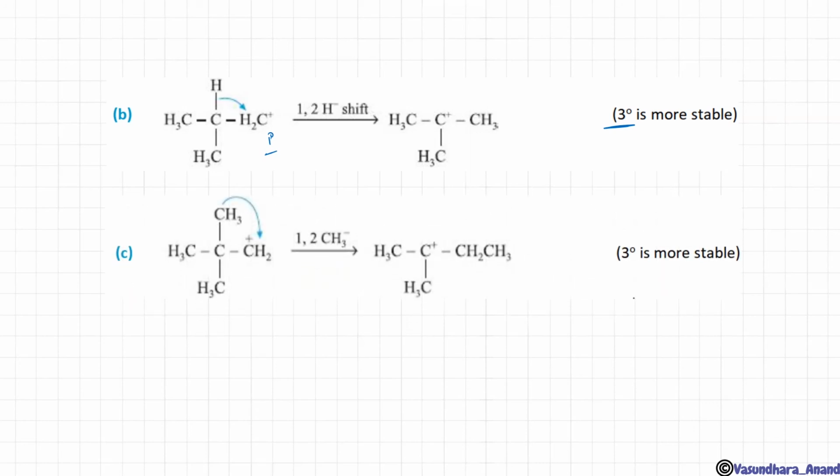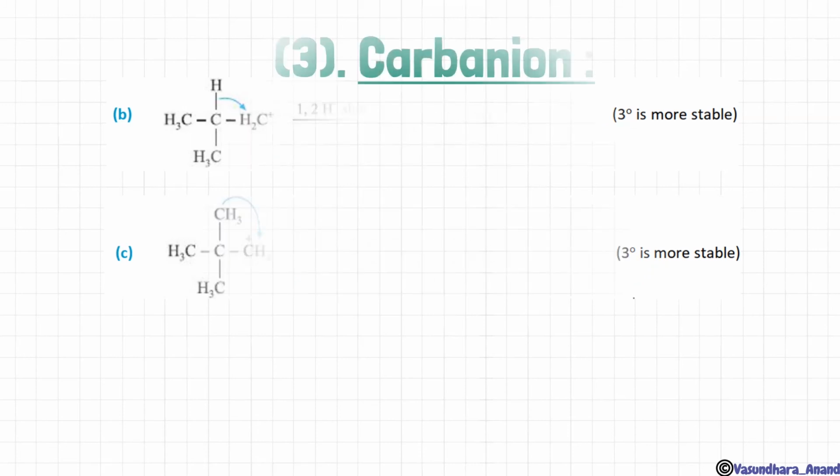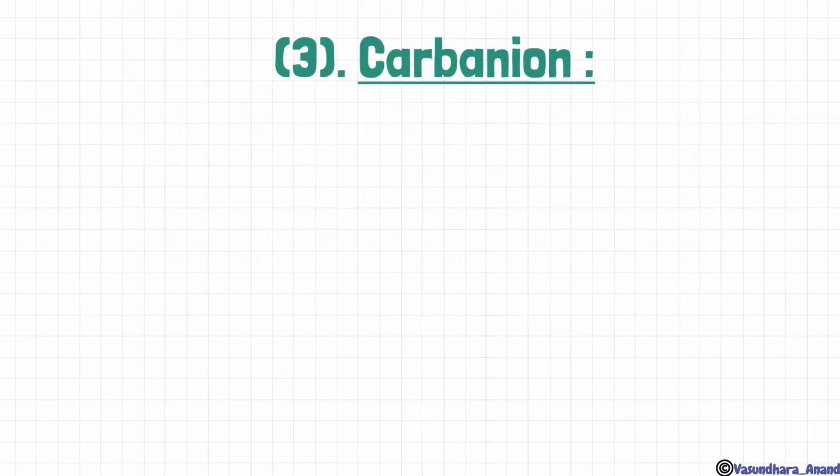Now we can see the methyl shifting. This one is a primary carbocation, isn't it? And if this methyl group shifts over here, this carbocation goes to this, and this is going to form a tertiary carbocation, which is more stable. So that's why methyl shifting will occur. Now next are the properties, the reverse of the properties of carbocation.